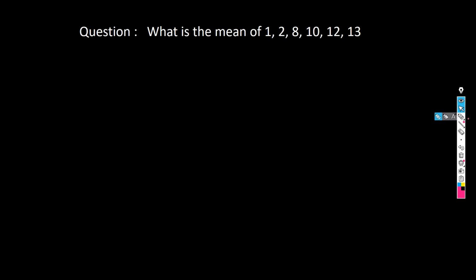Now let's take a question and let's try to find out what is exactly mean. So suppose we have all the values over there, right? Suppose this is the data set we have. So then how can we calculate mean? So we know that we have a summation of xi upon n, and i will go from 1 till n. So what we'll do, first of all, we will take the summation of all the data points like 1 plus 2 plus 8 plus 10 plus 12 plus 13, right?